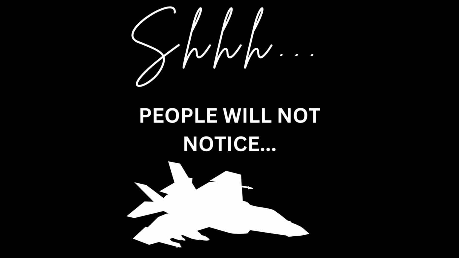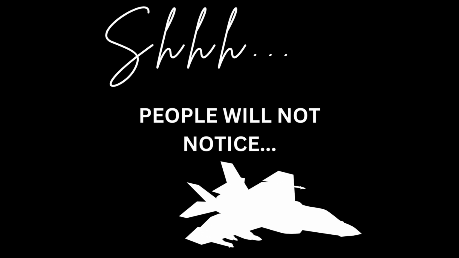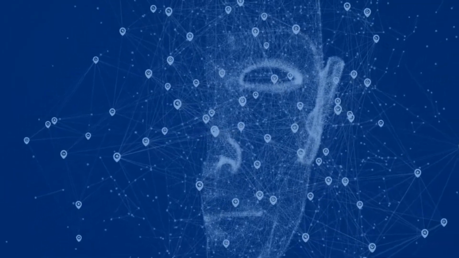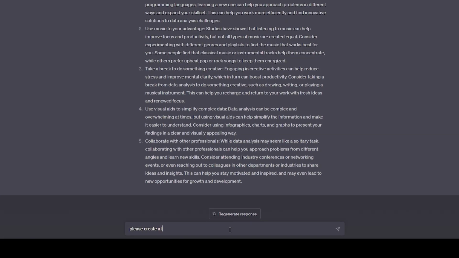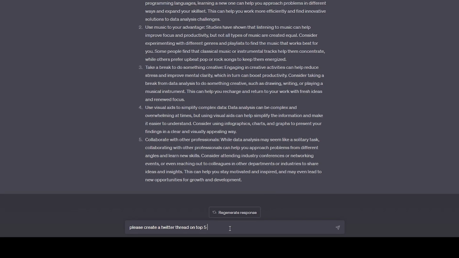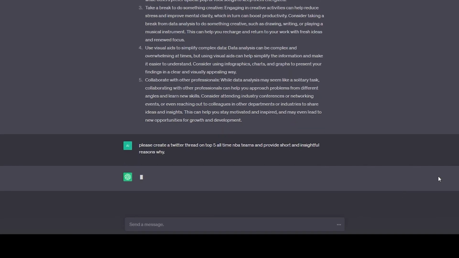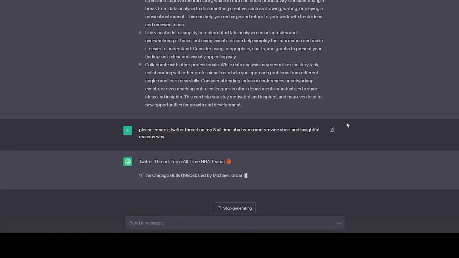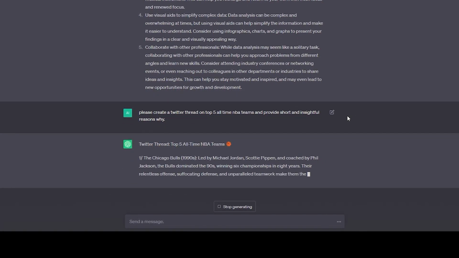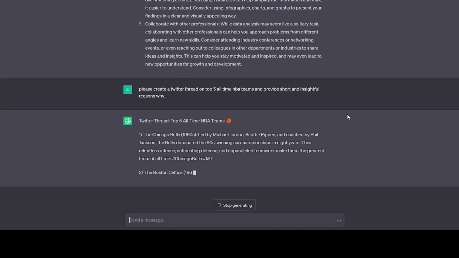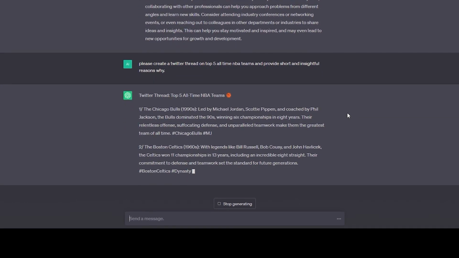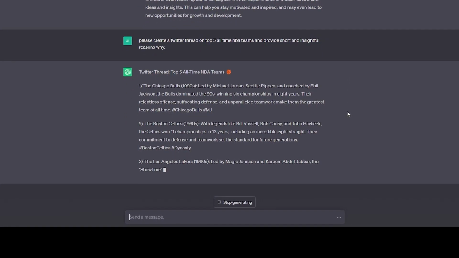Rather than writing Twitter threads about a topic of your choice, provide the said topic to ChatGPT and it will do so for you. Here's an example. We've asked ChatGPT to write us a Twitter thread about the top 5 all-time NBA teams and to provide the reasons why. Of course, this is all subjective, but do not forget that ChatGPT pulled all this info based on millions of Reddit discussions, team achievements that are available online, etc. Therefore, it based its answers on popular opinion.